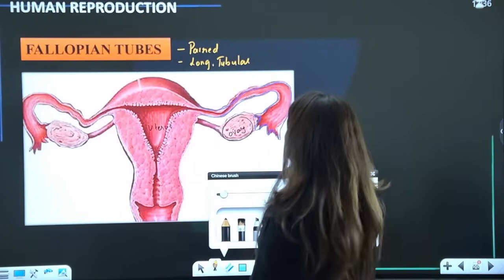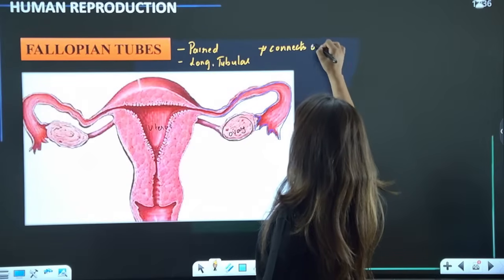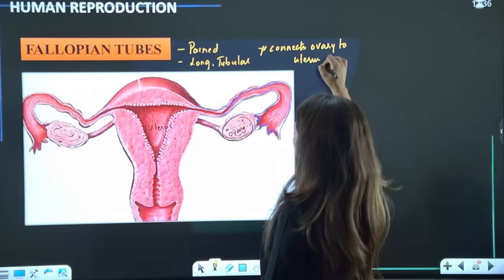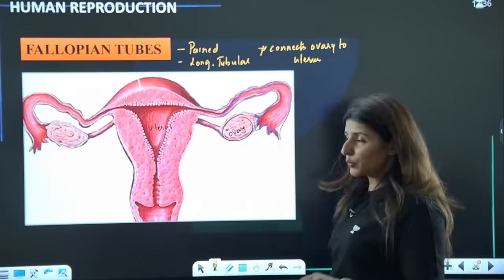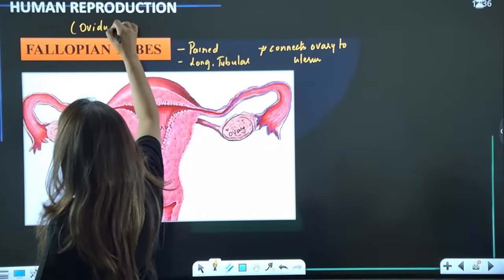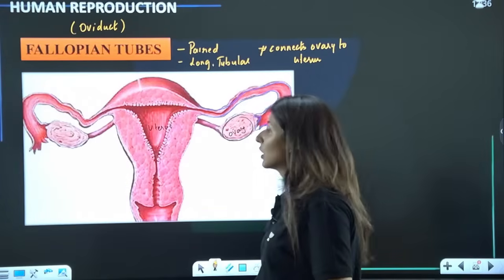Yes or no? So we can say it connects ovary to uterus. Also guys, each fallopian tube is also known as oviduct, because it is going to become a passage for the ovum. It is going to help in the transport, right?